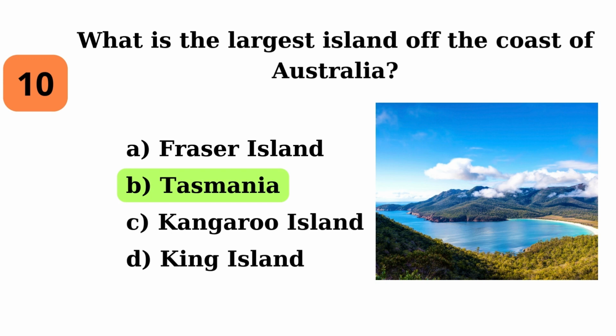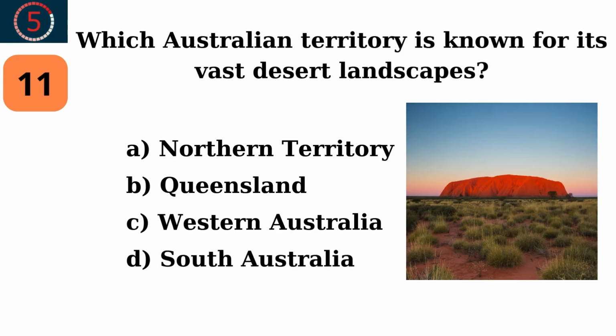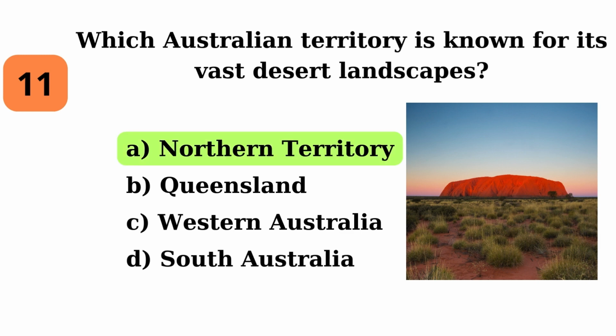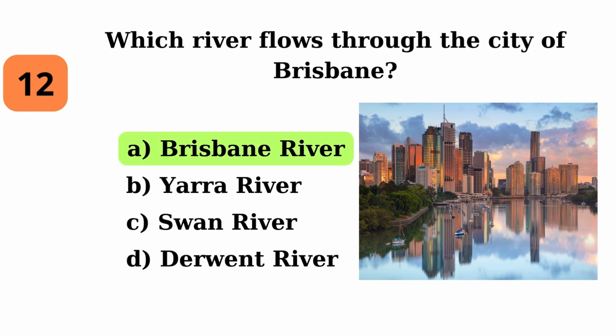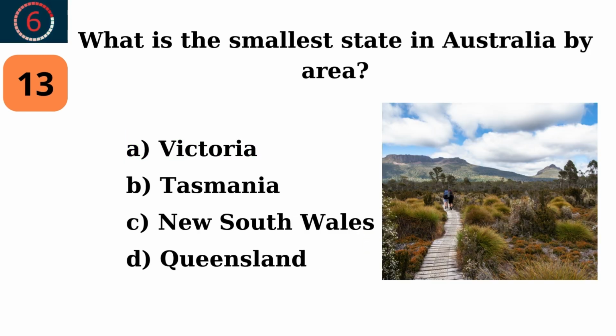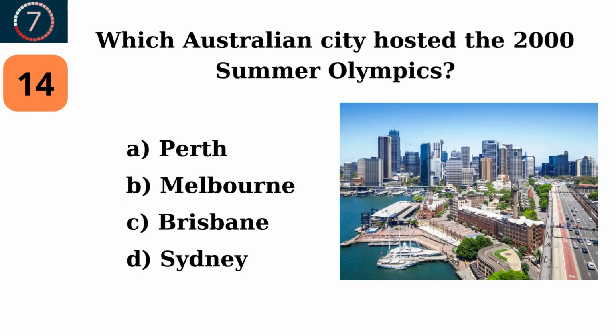Tasmania. Which Australian territory is known for its vast desert landscapes? Northern Territory. Which river flows through the city of Brisbane? Brisbane River. What is the smallest state in Australia by area? Tasmania. Which Australian city hosted the 2000 Summer Olympics?